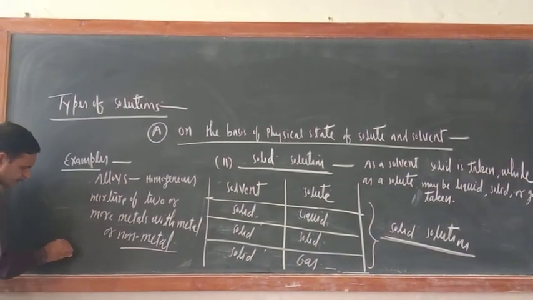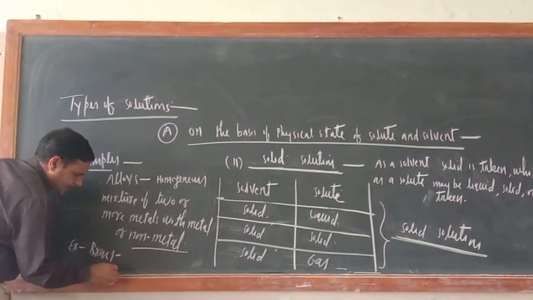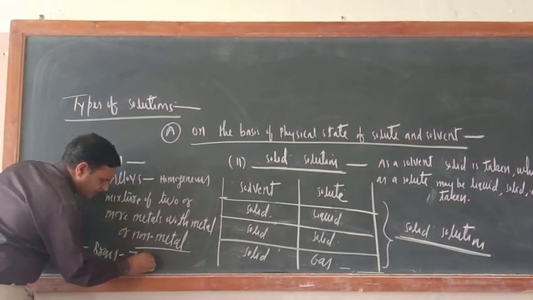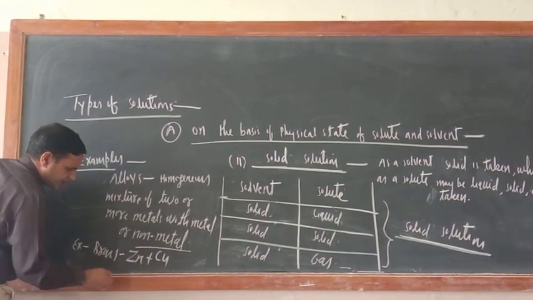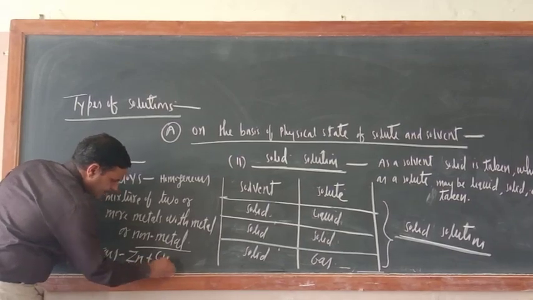Example is brass. In brass, what is there? Brass is a mixture of zinc plus copper. In zinc, 30% is there, and copper is 70%.